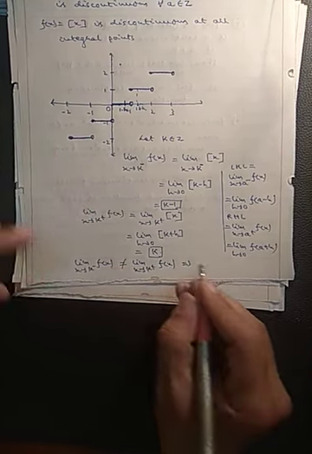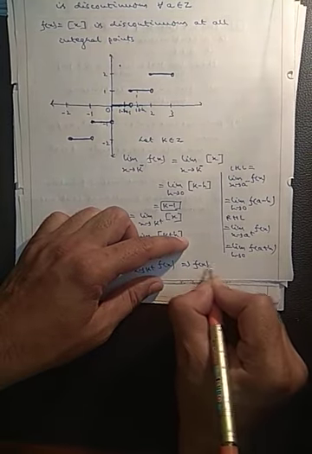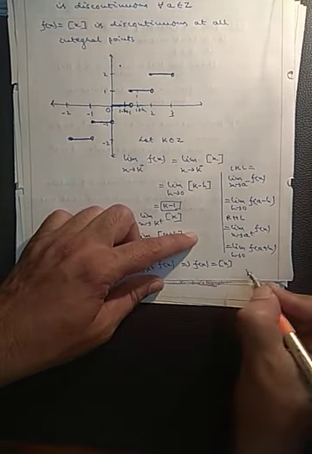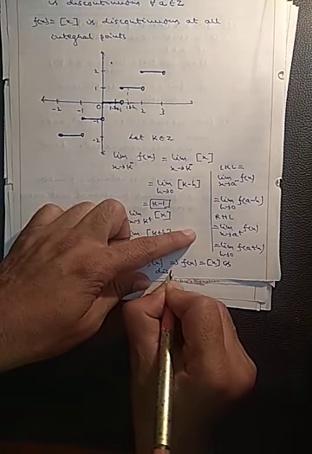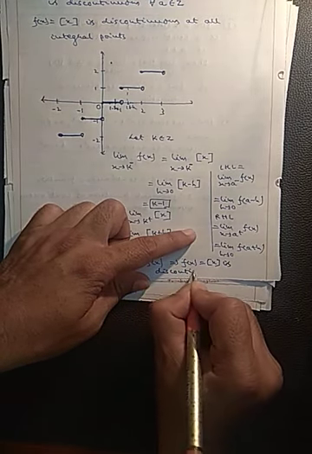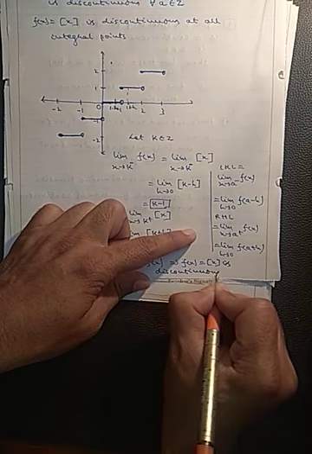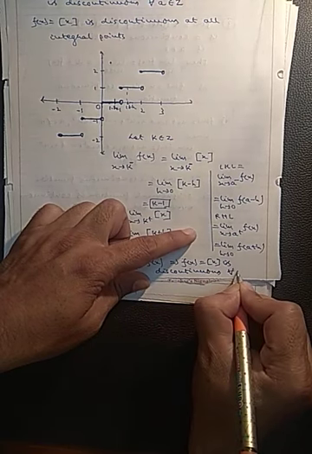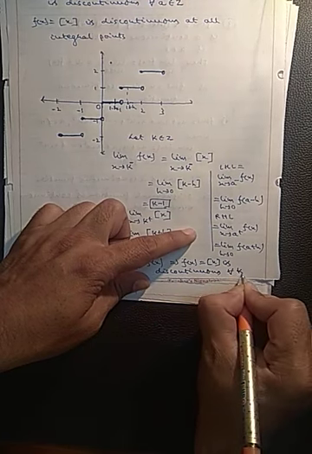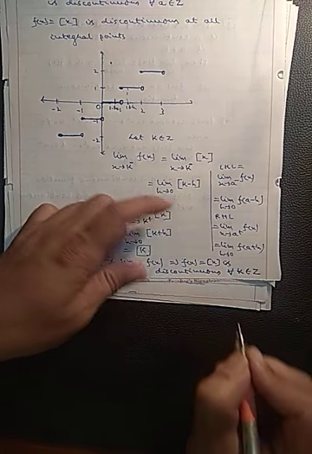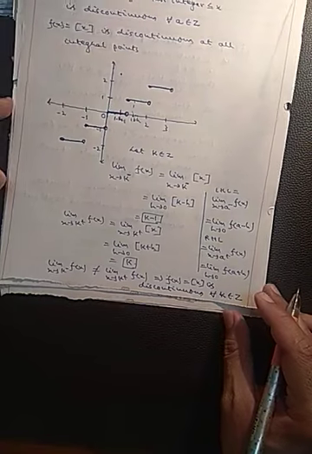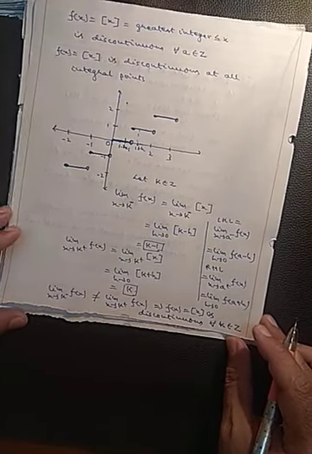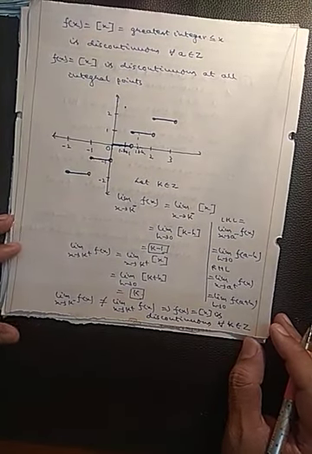This implies f(x) equals greatest integer x is discontinuous for all k belongs to Z. So this is important. So greatest integer function is discontinuous at all integral points.